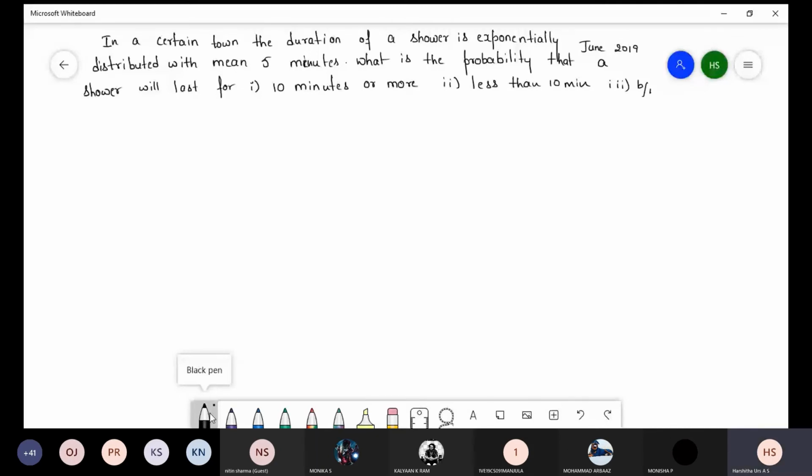So here directly we have to write exponentially distributed, means f of x is equal to